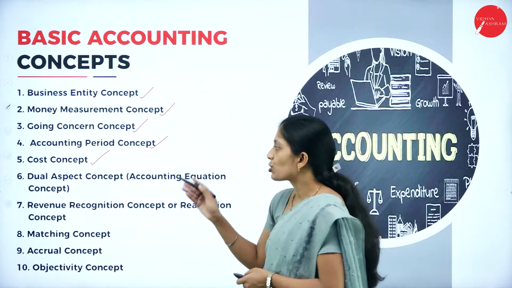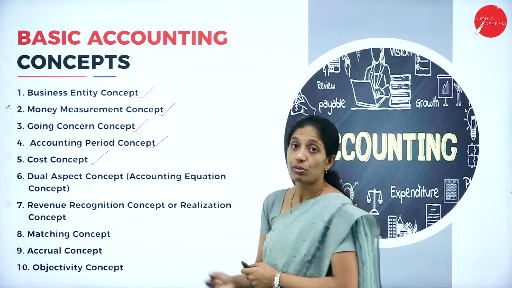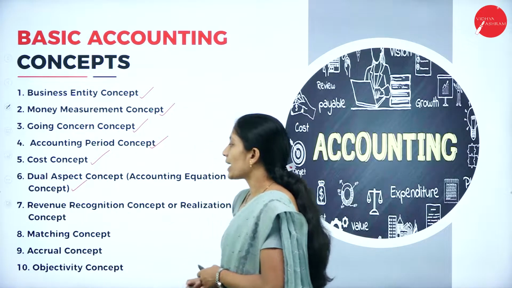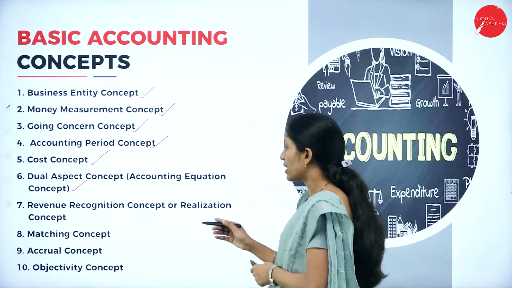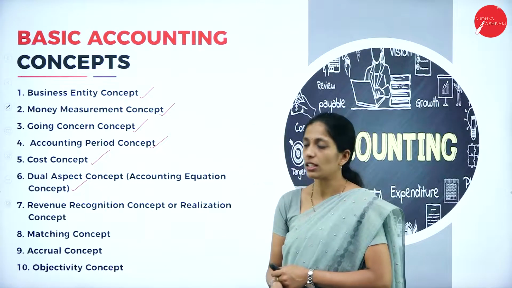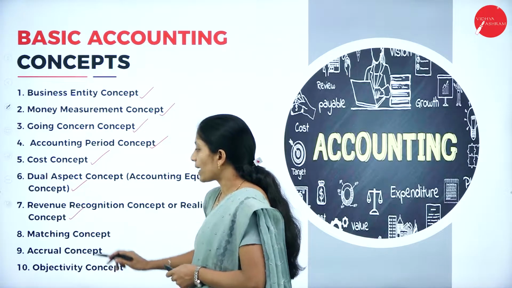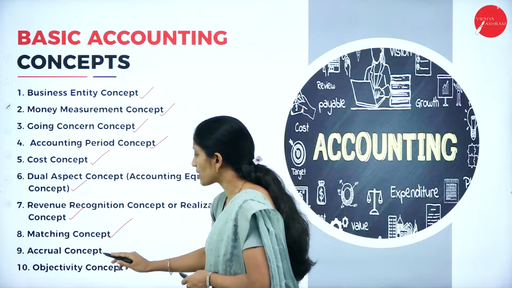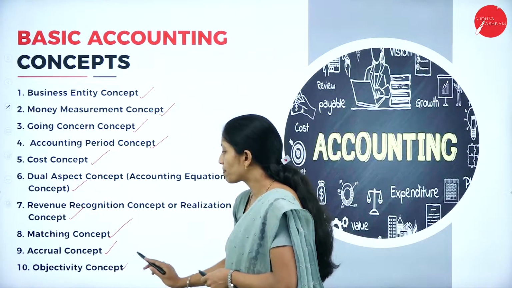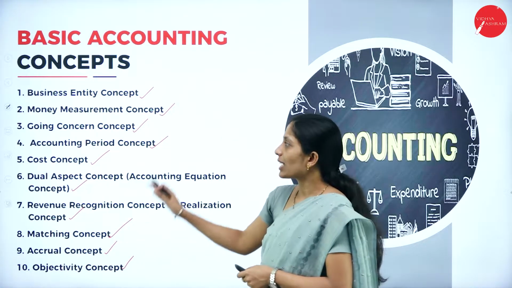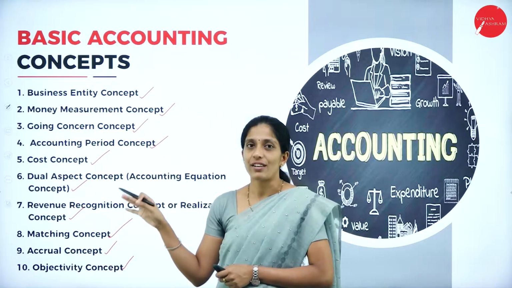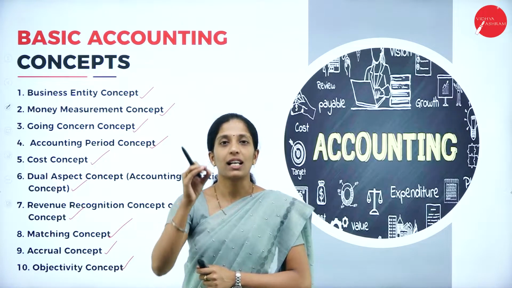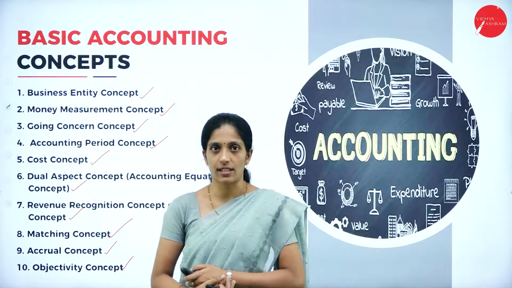The sixth is the dual aspect concept, also called the accounting equation concept. The next is the revenue recognition concept or realization concept. The next is the matching concept, then the accrual concept, and the last one is the objectivity concept. These are the important accounting concepts. Let us see each one in detail and what each concept tells us.